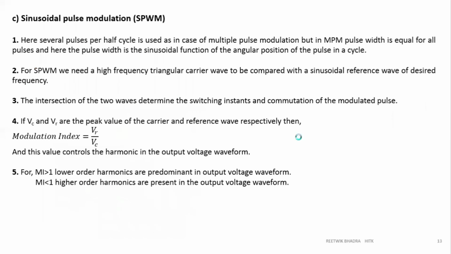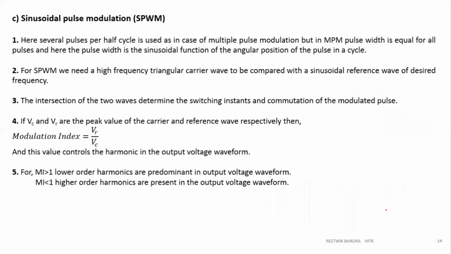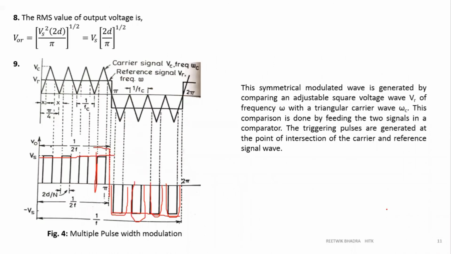Okay, but in this case, SPWM, the magnitudes are the same, no problem, but the pulse width is different. If you look at the output, this pulse width is different, this pulse width is different. So over here we are getting multiple pulses in the output, but the pulse width is different. Compared to the previous function, where we compared a high frequency triangular carrier wave with a reference square wave, a symmetrical square wave.